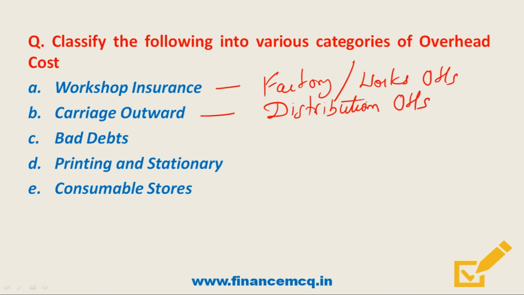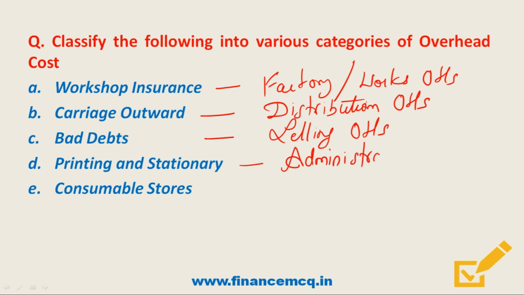overheads. Bad debts will be selling overheads. And any guesses for printing and stationery? Yes, this will be administration overheads. And consumable store, this will be again works or factory overheads. Okay, so now we are done with our overhead cost.